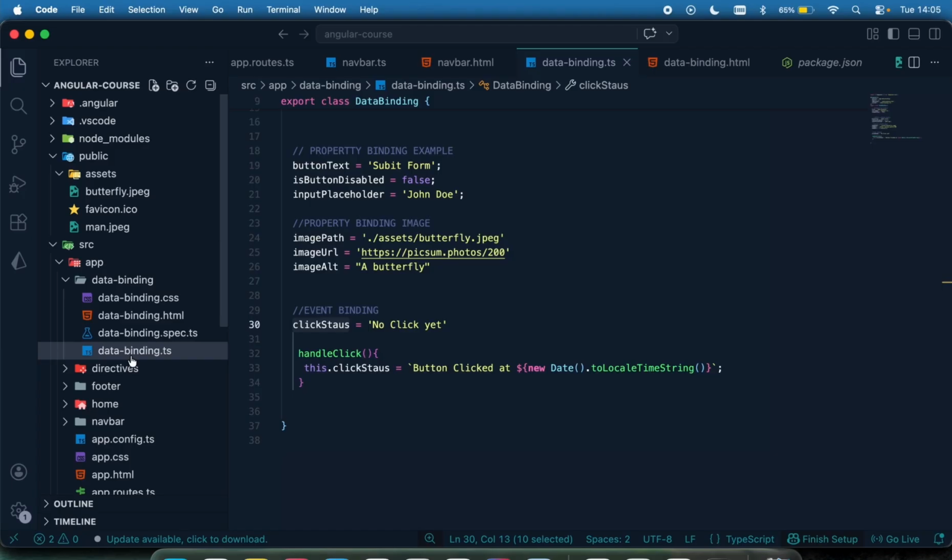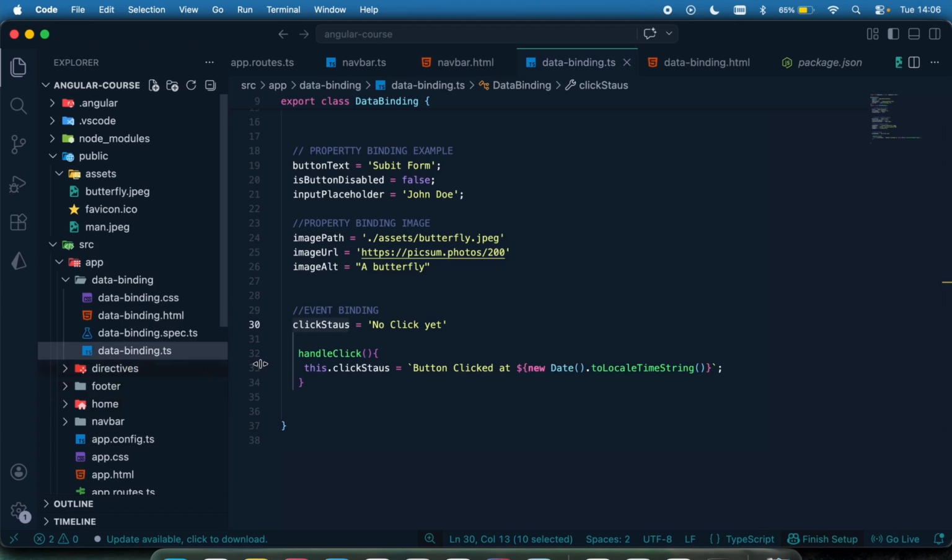If there's a change in the component, it's going to be reflected in the template. So that's what two-way data binding is, just to synchronize data between the component and the template. If there's a change in one, it's going to reflect on the other one, and if there's a change in the other one, it's going to reflect or trigger a change in the first one.